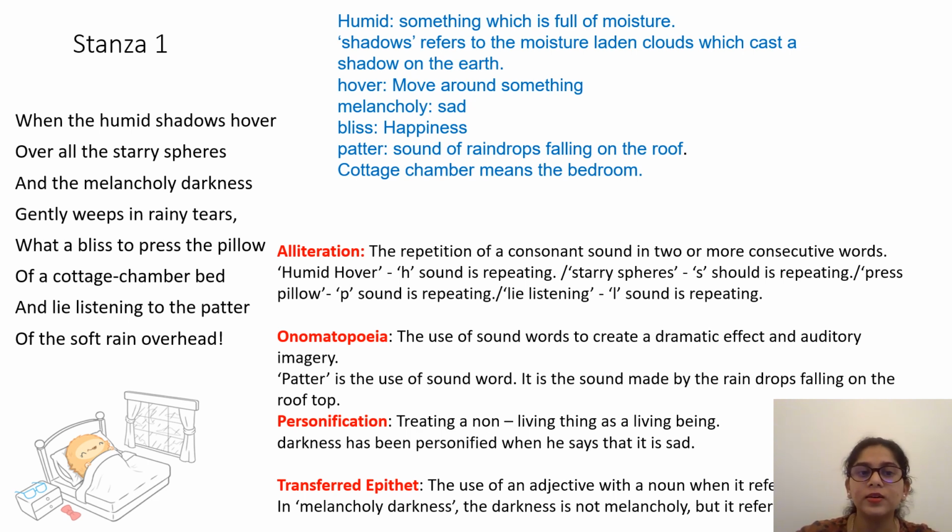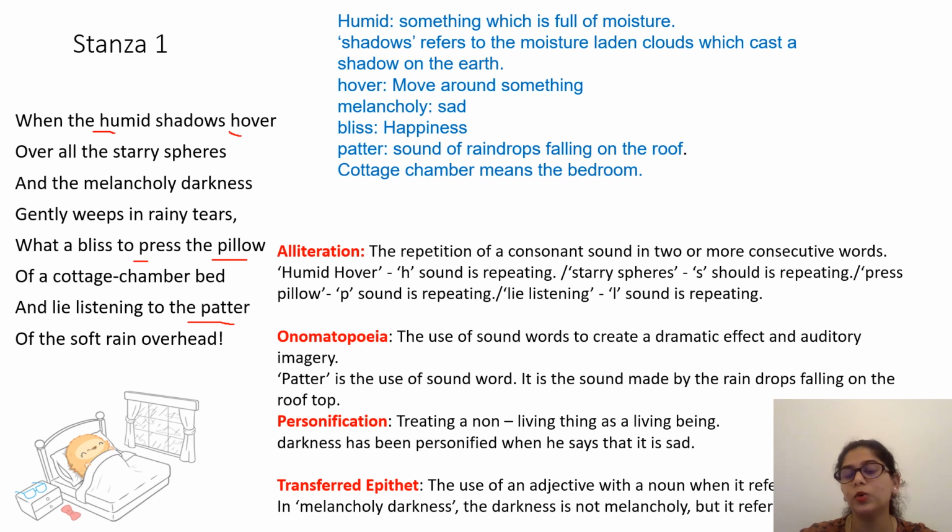So here you can see the word humid, her and hover, her. Her sound is repeated. That's an example of alliteration. Another one is press, per, pillow, per. That per sound is repeated in alliteration. So I hope that is clear. Second one is onomatopoeia, where sound words are produced. For example, when the rain falls on the roof, what sound is produced? The sound produced is basically pattern.